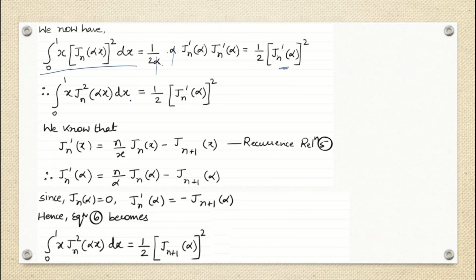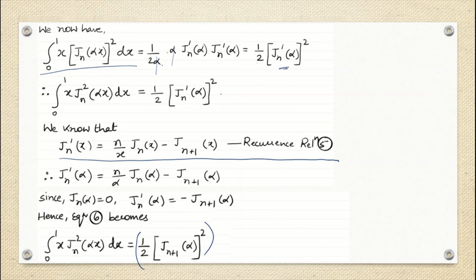Now what next? There were two forms they were asking for, so for the second case we have to prove that the same thing is nothing but 1 by 2 Jn plus 1 alpha whole square. For that we are taking help of the recurrence relation. Because of that we need to memorize the recurrence relations as formulas. Here we are taking recurrence relation 5, which in the last class we had proved.